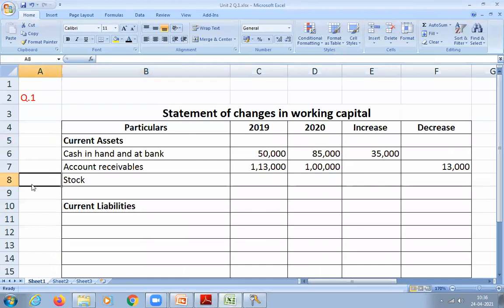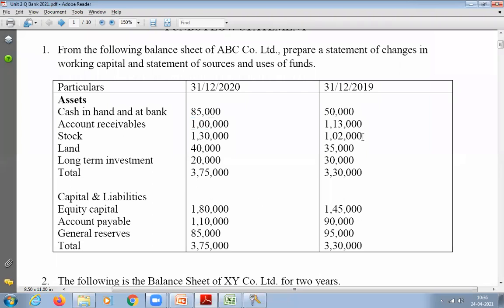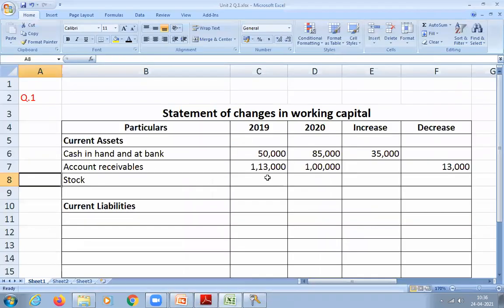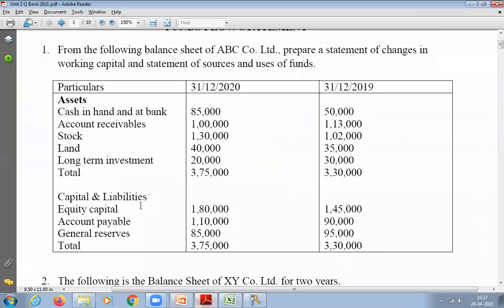So what are the values of stock for 2019 and 2020? 2019 is 1,02,000. 2020 is 1,30,000. So all of you write down 1,02,000 and 1,30,000. Now tell me, students, whether it is an increase or decrease in current asset. Increasing, sir. How much? 28,000. Where should I write it, increase or decrease column? Increase column. 28,000 in the increase column.